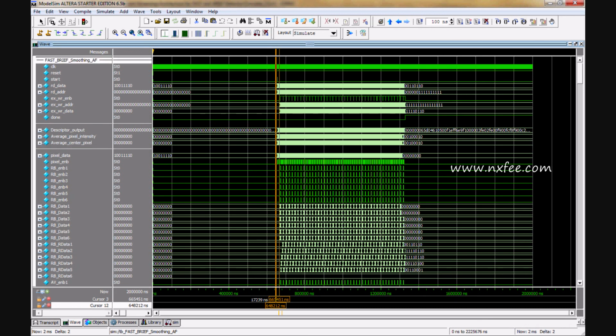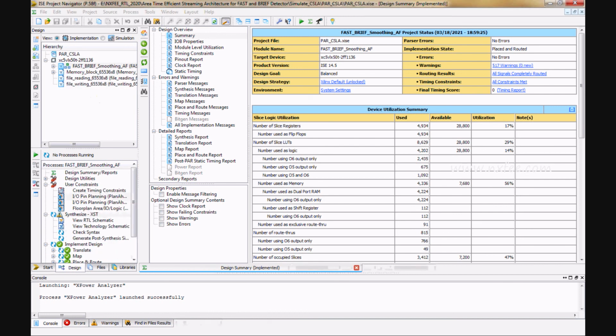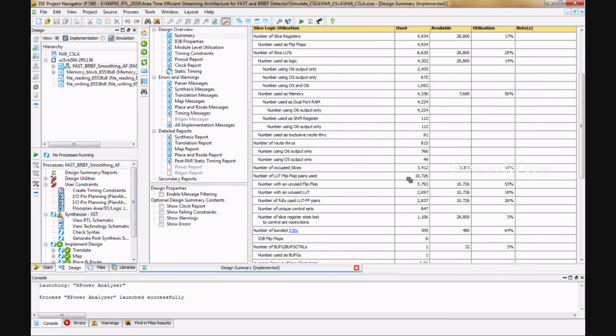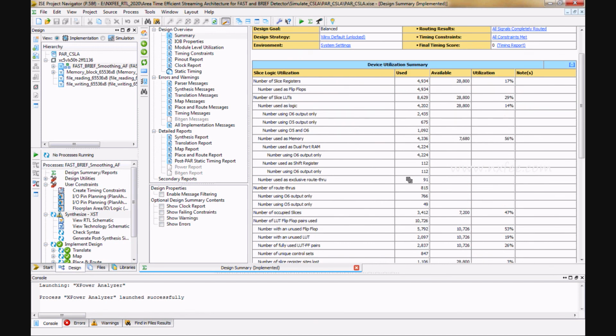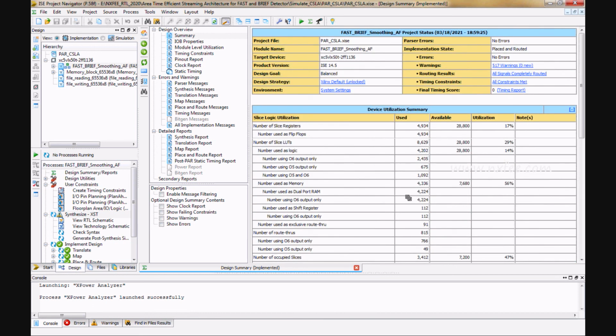Here we have synthesized this code in Xilinx FPGA. This is the existing RCA based architecture. It takes 5039 slice registers and 8793 LUTs. And this is the proposed CSLA based architecture. It takes 4934 slice registers and 8629 LUTs. So here we can verify the area: slice registers, slice LUTs, number of occupied slices, IO bits, fan out. Everything we can analyze.